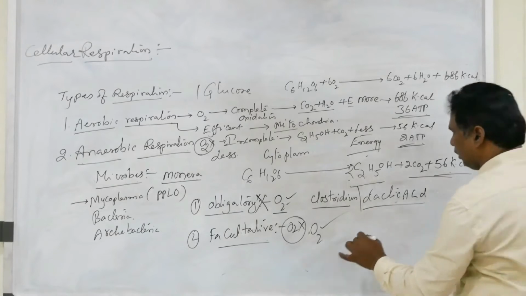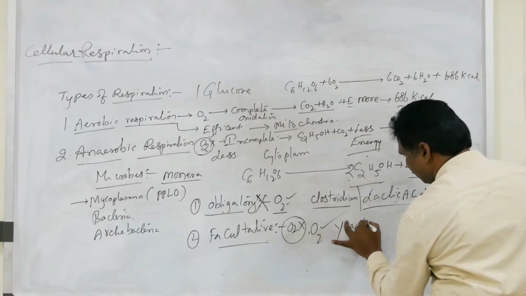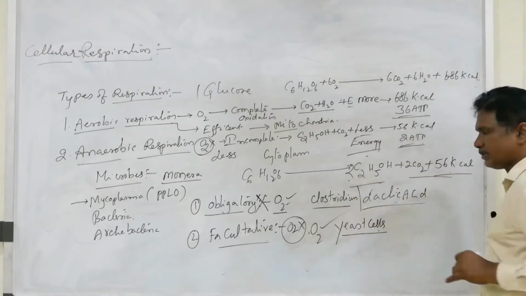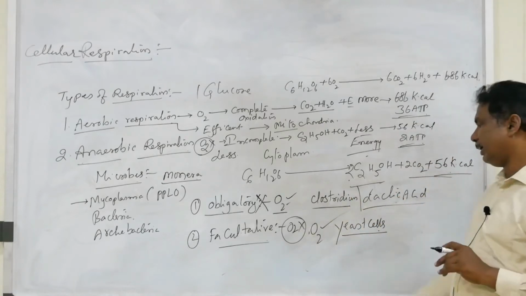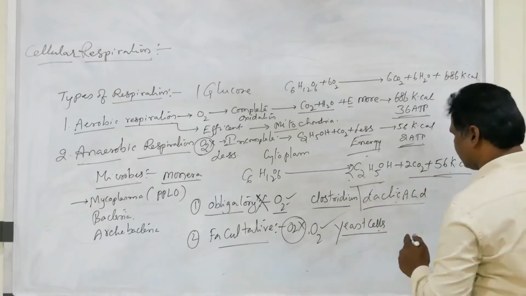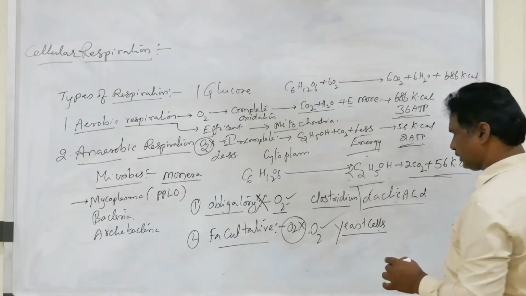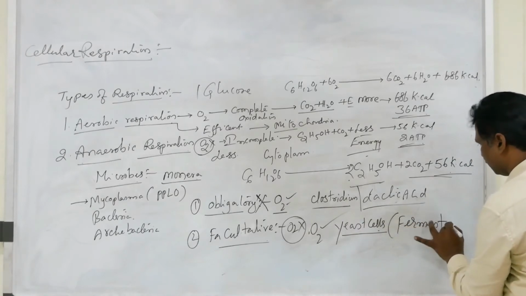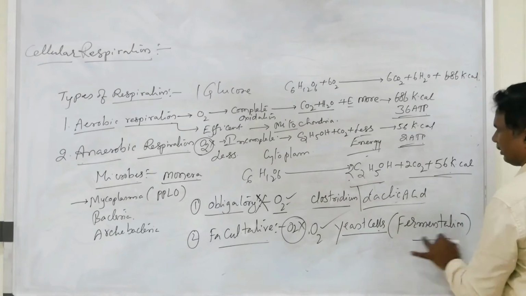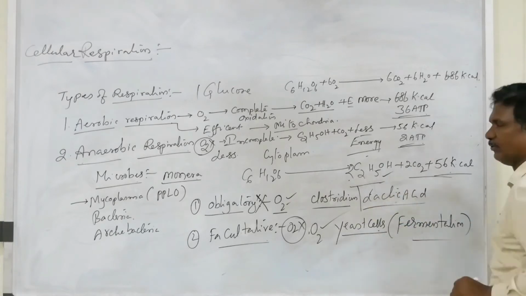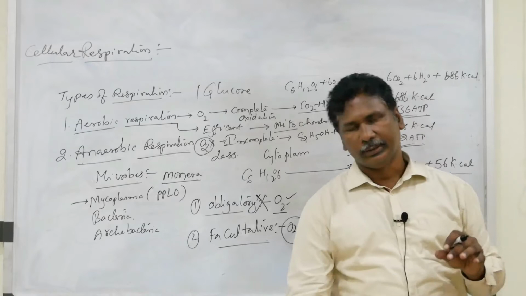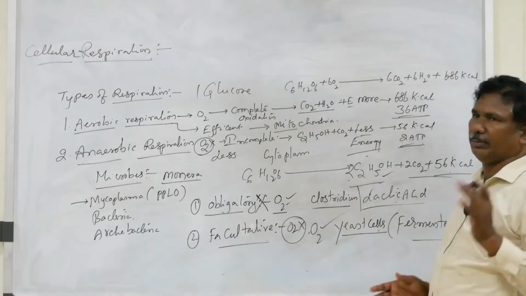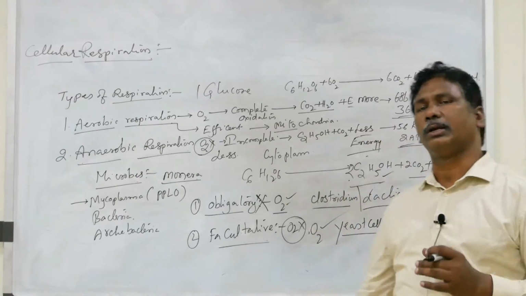You know very well one of the cells, the unicellular fungus, yeast cells. Yeast cells are facultative anaerobes. Those yeast cells also undergo anaerobic respiration. That anaerobic respiration is simply said to be fermentation. Fermentation is useful for the production of alcohol and the making of bread.